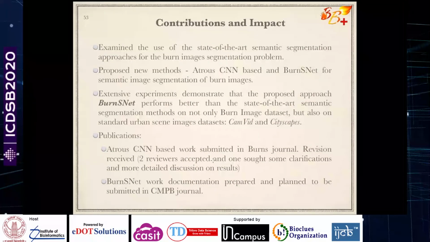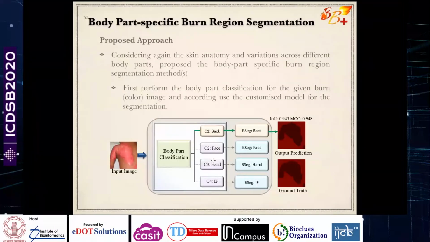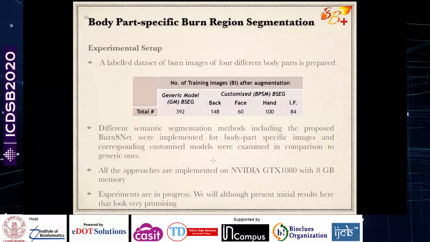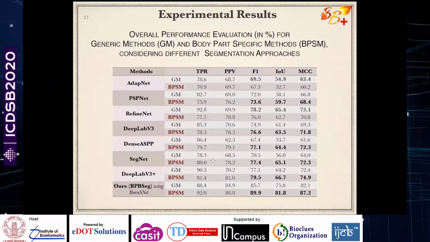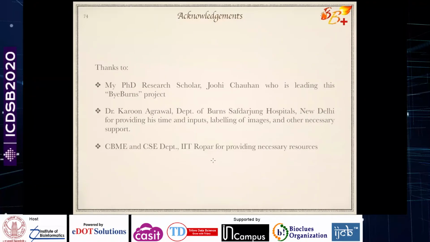I think there are a lot of applications as well. I will not go into them in the interest of time. We have made some progress in the application as well.